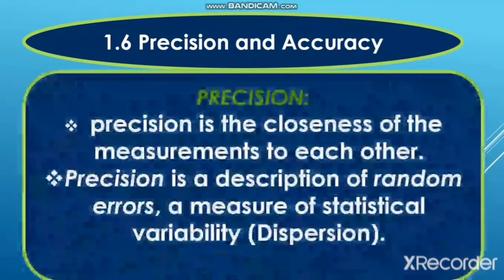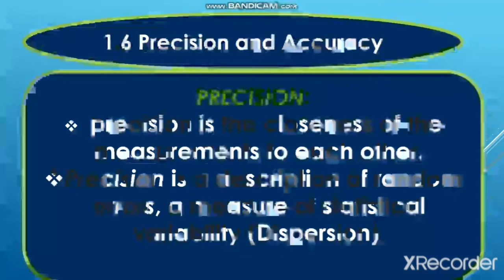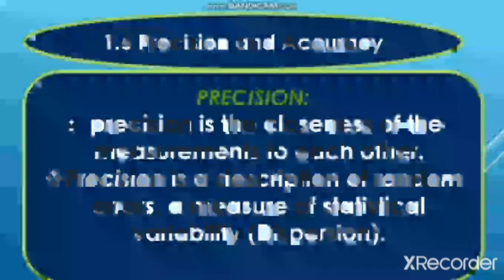Precision and accuracy. What is precision? Precision is the closeness of the measurements to each other. It means that you are measuring the value of gravity 5 times, and each time your measured value is different from the previous value. For example, the first time your measured value is 9.7, and then the second time it is 9.71, 9.73, and 9.75. They are very close to each other. This is what we call precision, and in that case the measurement is said to be more precise.